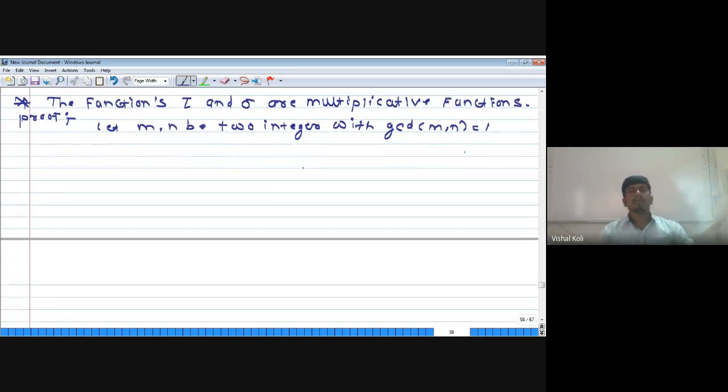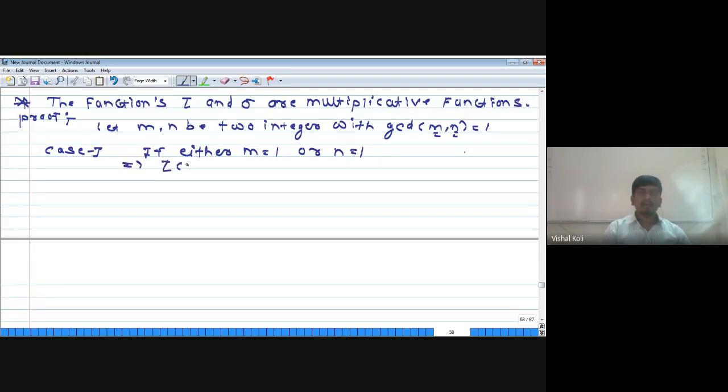Okay. Now, for m and n there are so many possibilities. Either m is equal to 1 and n is greater than 1, or n equal to 1 and m greater than 1, or both are equal to 1, or both are greater than 1. So the first case: Case 1. Suppose either m is equal to 1 or n equal to 1, then